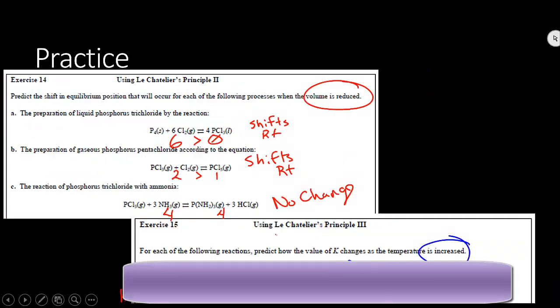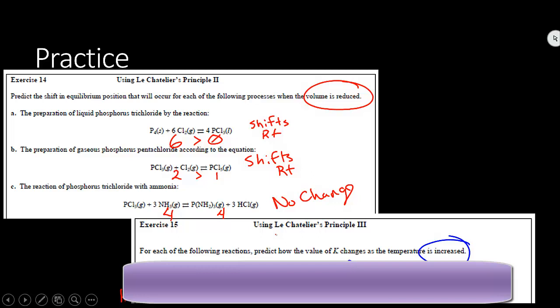On 14 and 15, here are some answers. Since the volume decreased, in each case we are going to favor the side with least moles of gas. 6 moles of gas becoming no moles of gas means that we will favor the side with no moles of gas, so shifts to the right for A.